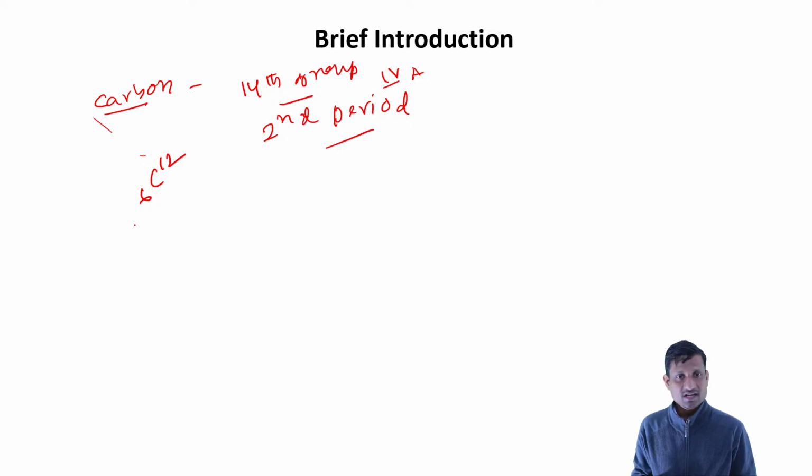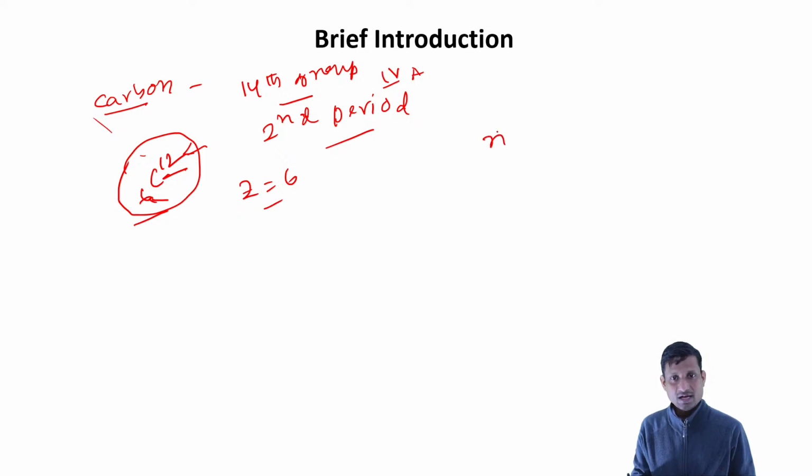We'll discuss this. This is the representation of carbon. Its atomic number, which we represent as Z, is 6, and the atomic weight, that is the mass number, is 12. In the competitive exam you can expect this. This is your proton number, and this is your proton plus neutron number. So here you can see n equals 6, p equals 6, and also electron equals 6.